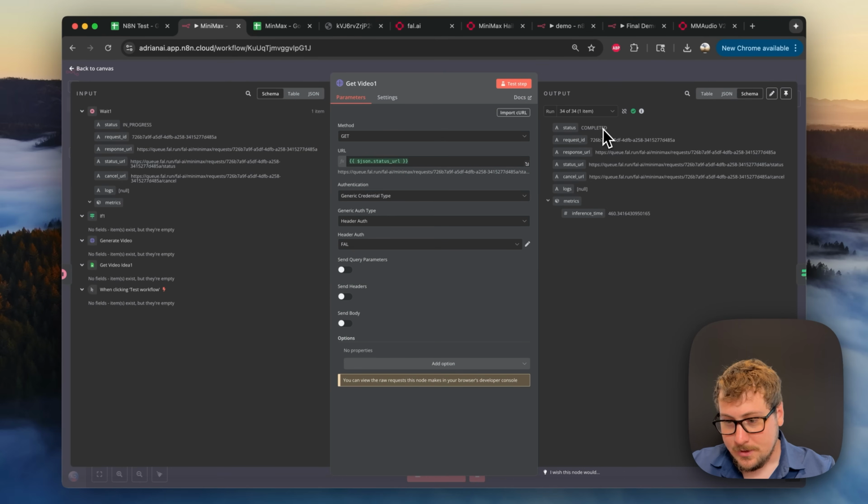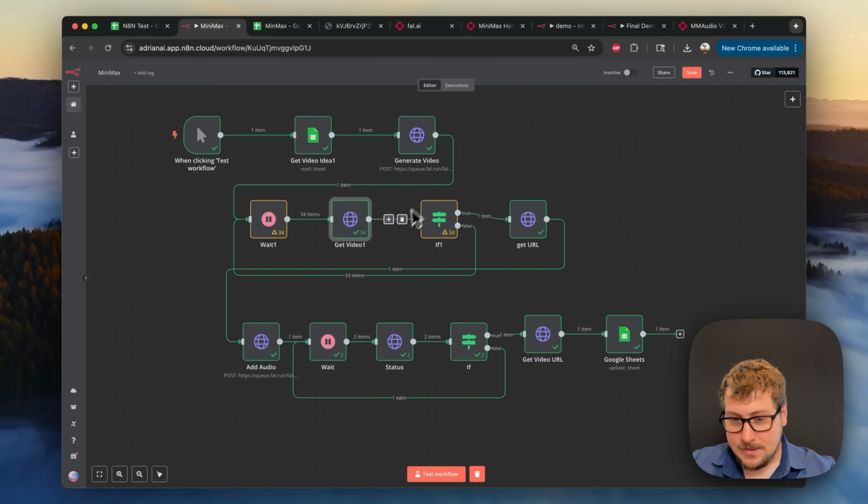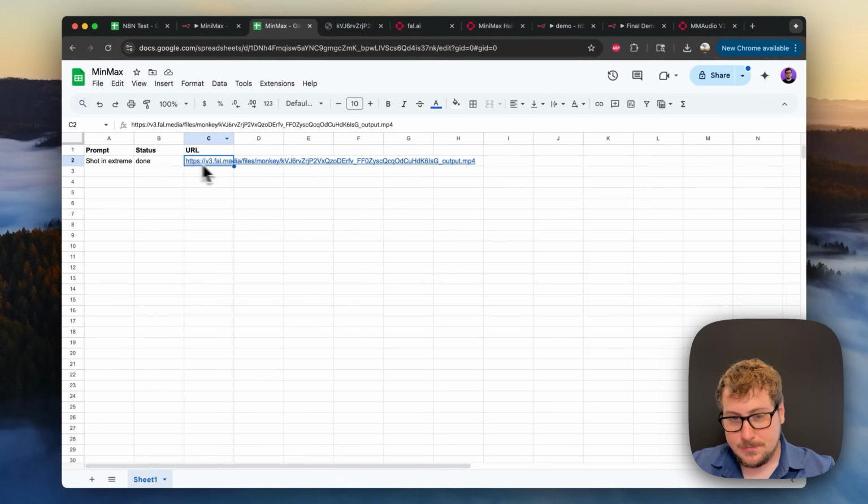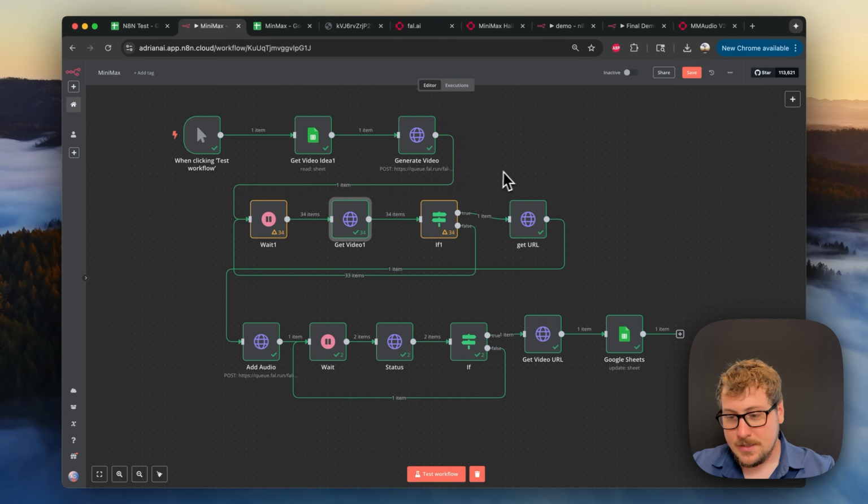status, there will be in progress, there will be in queue, then processing, then completed. It's really good to have these loops so things don't break. And then this is a great example of a video generator that just takes your prompts and creates the individual videos. But obviously you want something better than that, and a lot of people have been asking.